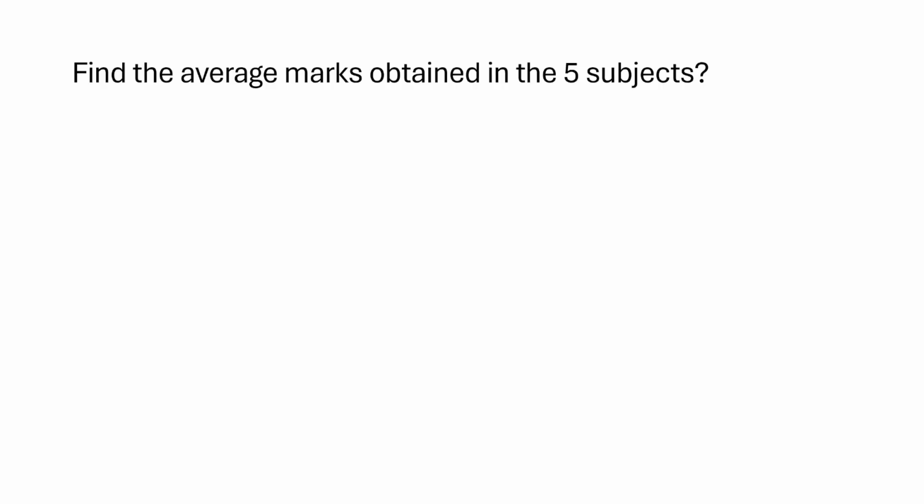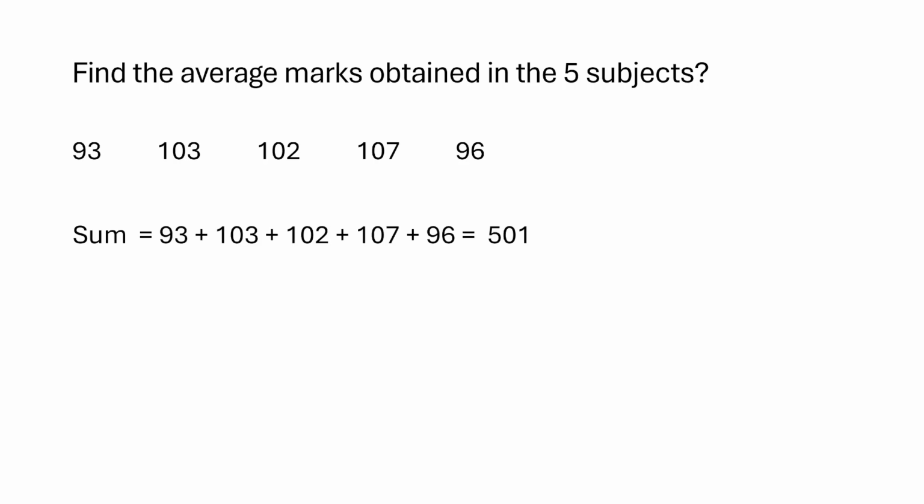So find the average marks obtained in the 5 subjects. Using the formula, you will say 93 plus 103 plus 102 plus 107 plus 96, which is 501. Divide by the number of observations, which is 5, which gives you 100 point 2. So average can also be called socialism, where if you have anything extra, you distribute equally among all